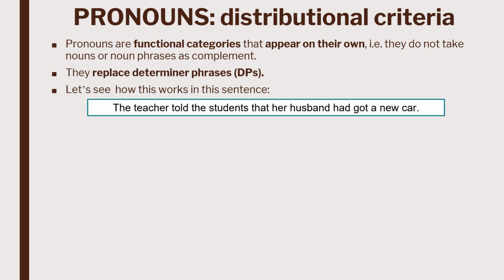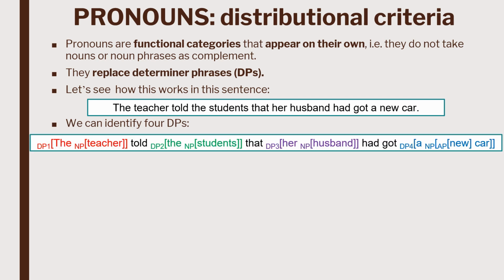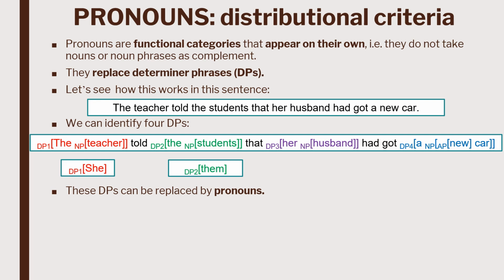The teacher told the students that her husband had got a new car. Here we can identify 4 DPs. DP1 is the teacher, DP2 the students, DP3 her husband, and DP4 a new car. These DPs can be replaced by pronouns. So, DP1 can be replaced by pronoun she. DP2 can be replaced by pronoun them. DP3 can be replaced by he. And DP4 can be replaced by it.